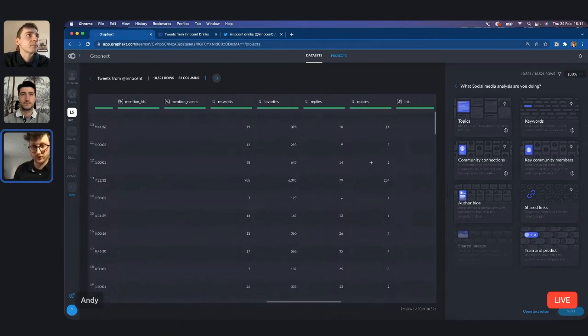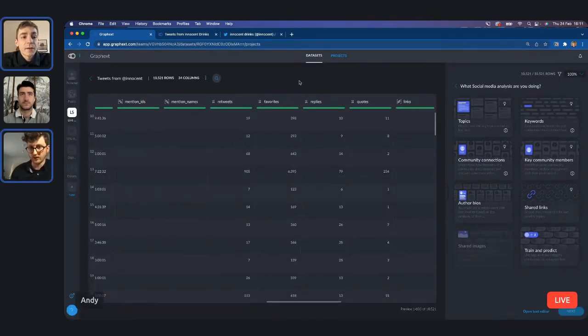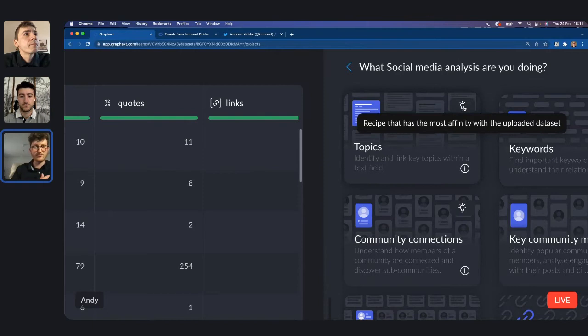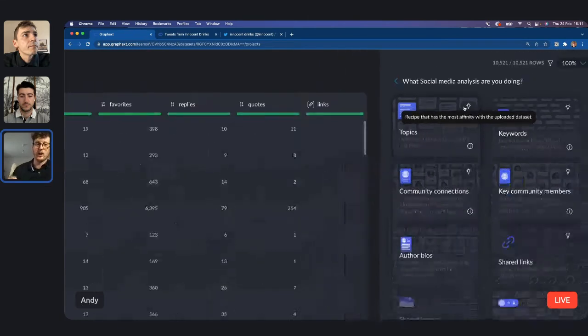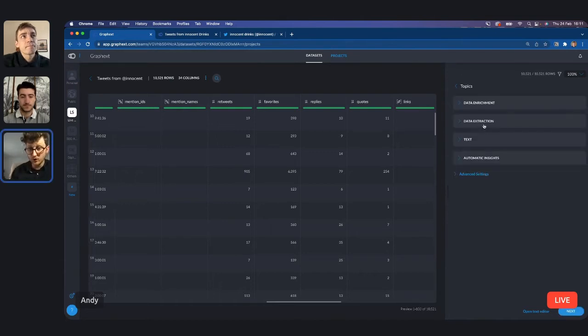Then you'd go on to select which type of social media analysis you're doing. I would say that the majority of people are carrying out topics analysis, and I think it's got it there first. Now, if you look, there's a little light bulb in the corner of each of the sections, and that just means that the recipe is already created. The idea behind Graphext is that it's a very easy entry but quite high ceiling. So even if you've got no idea what to do, you can now just click on topics. So Andy, if you could click on topics. Yeah. And you could now just hit next, and that would be it. You'd have a project that would impress people.